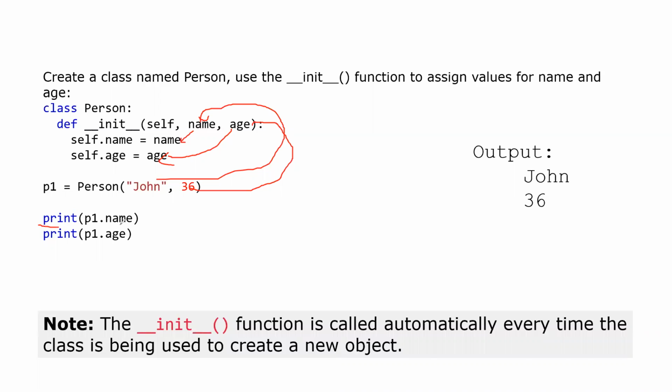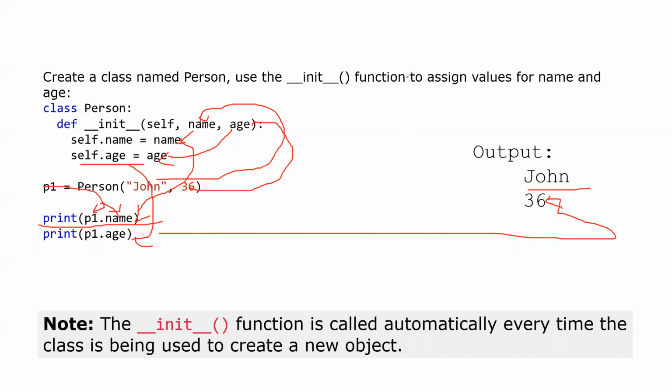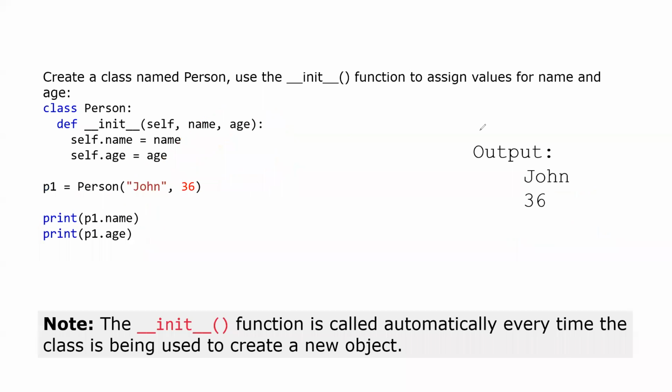And since we are printing p1.name, this object is getting called and its one parameter is being called. What parameter? self.name will be called, so it will print John. Similarly self.age will be called, and p1.age will print out this 36. That's it. We did this yesterday, so I will move forward.